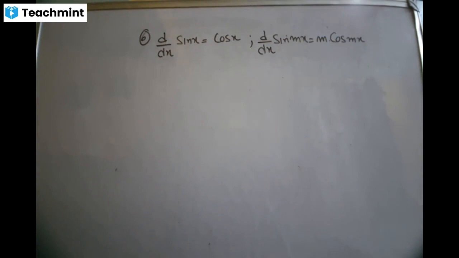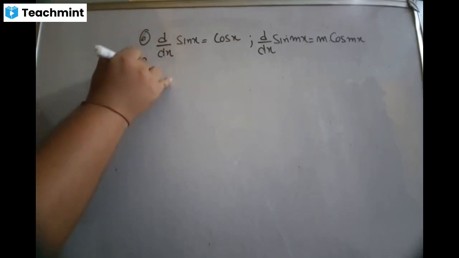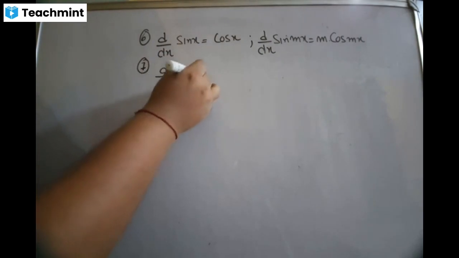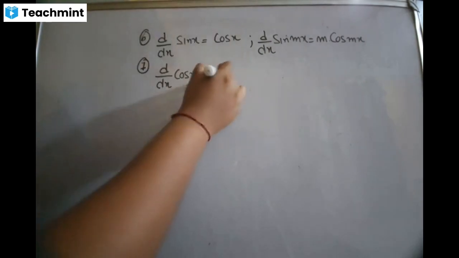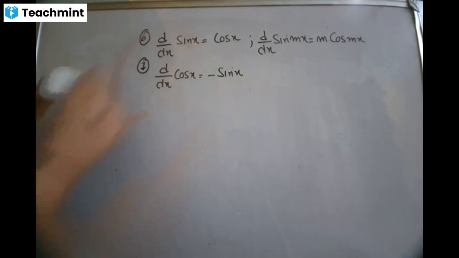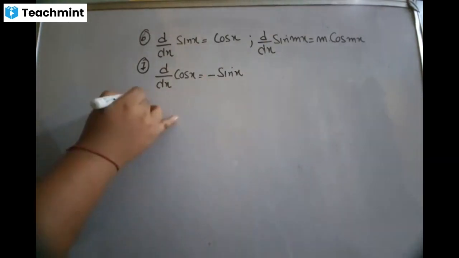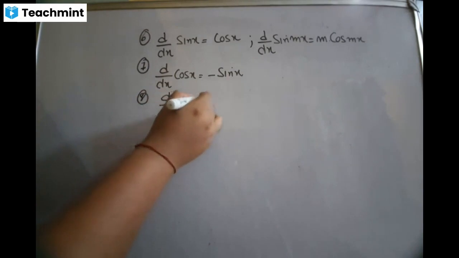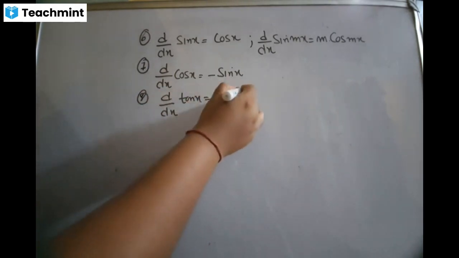So it is not just that 3 comes in front. 3 in front and cos 3x will be there. So this is formula number 6. Then we have formula number 7, d by dx of cos x. Sin x derivative is cos x and cos x derivative is minus sin x. Same thing out here. Formula number 8, d by dx of tan x. Tan x derivative will be sec square x.